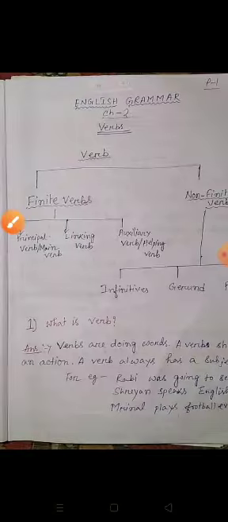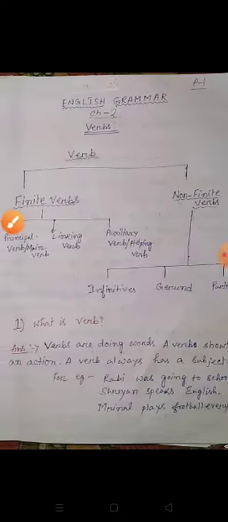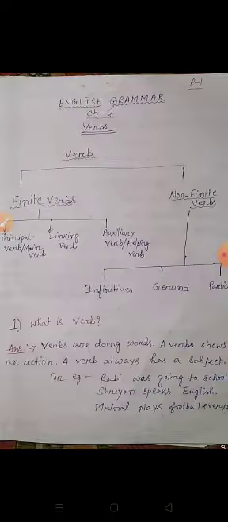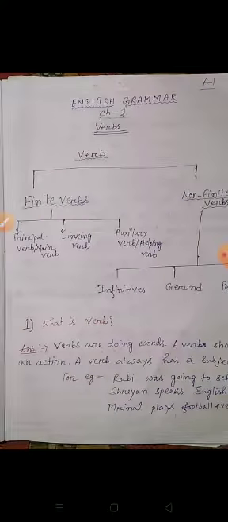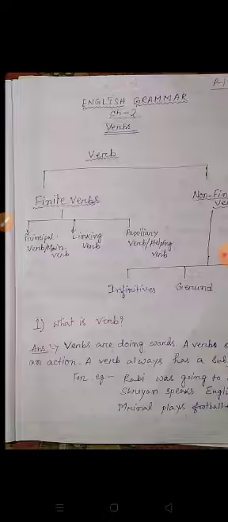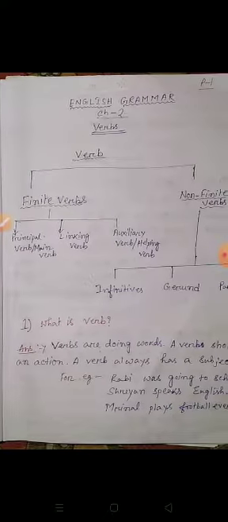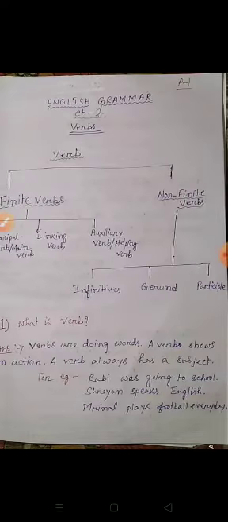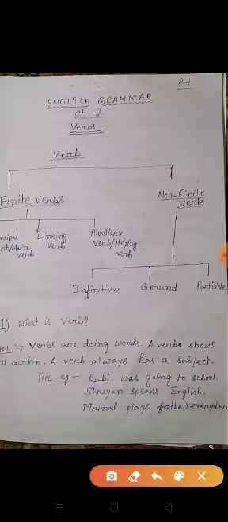Now what is a verb? Verbs are doing words. A verb shows an action. A verb always has a subject. For example, Rabi was going to school. Shreyan speaks English. Mrinal plays football every day. Here was going is a verb, speaks is a verb and plays is a verb.